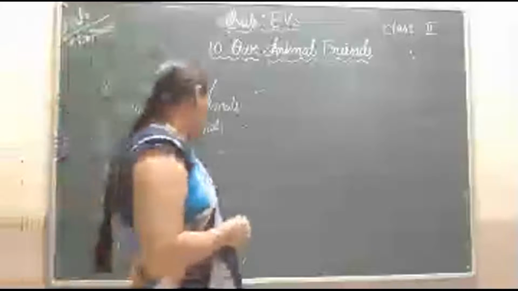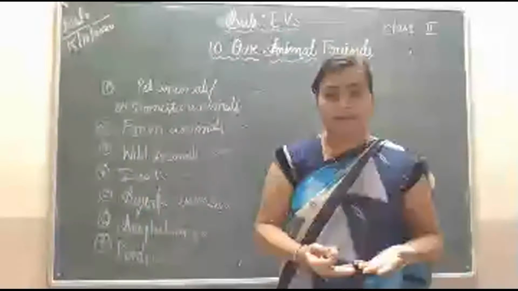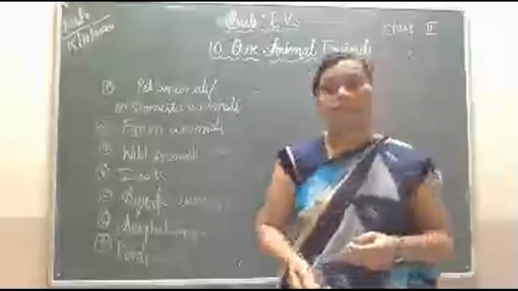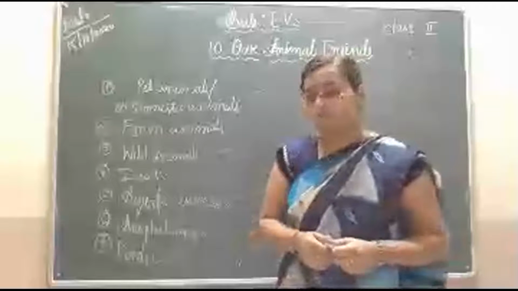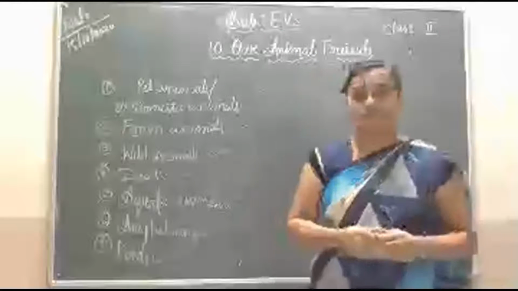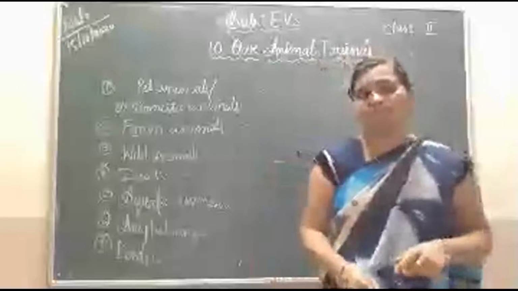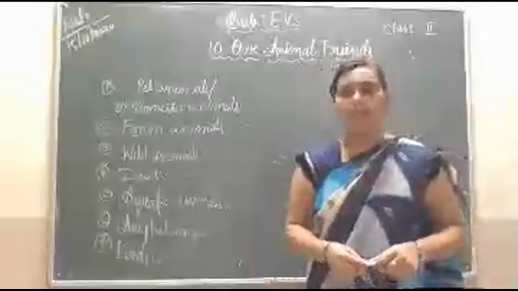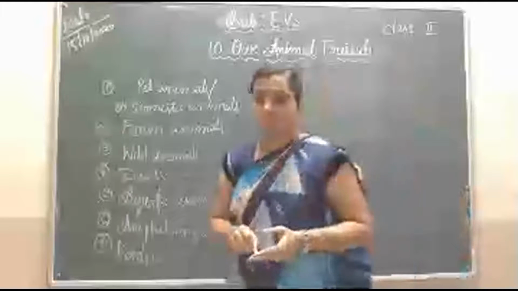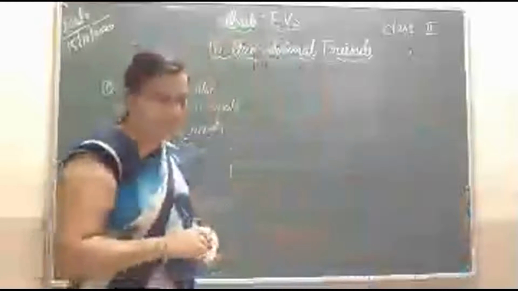Students, as I already told you, birds can fly in the air. Among them, flightless birds are also there. What do you mean by flightless? The birds which cannot fly in the air. What are the examples for that, students? Kiwi, penguin, and ostrich. These birds cannot fly in the air.